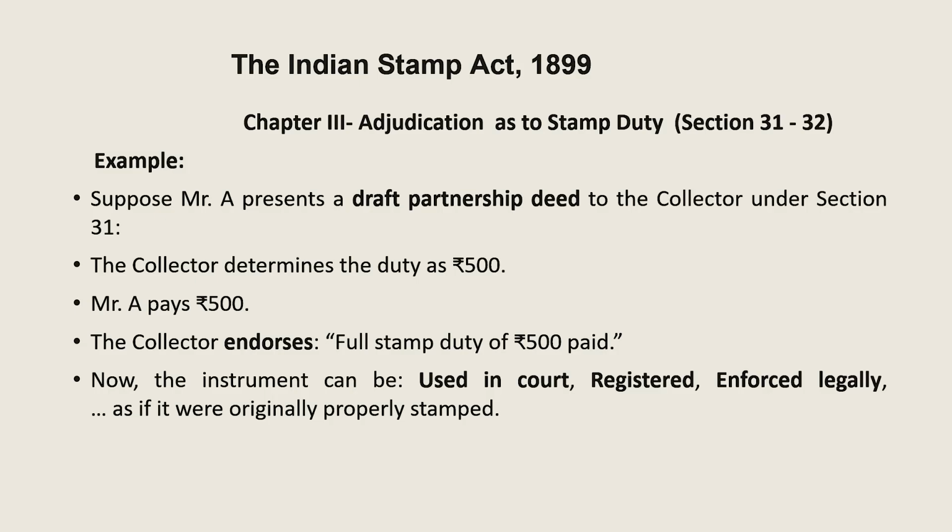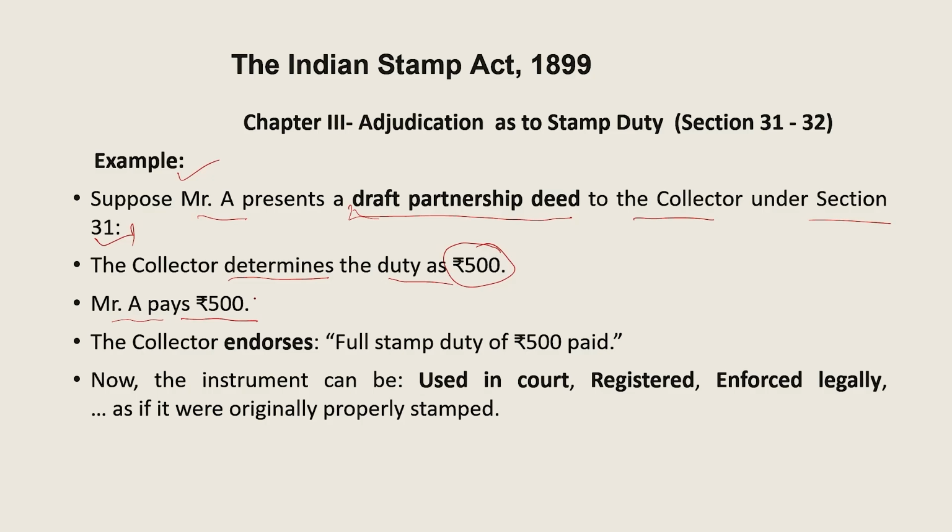Moving further, we'll take one example for this. Suppose Mr. A presented a draft partition deed to the collector under section 31. At this point of time, he is not sure how much stamp duty is chargeable for this deed. The collector determined the duty as 500 rupees. Now Mr. A pays 500 rupees.